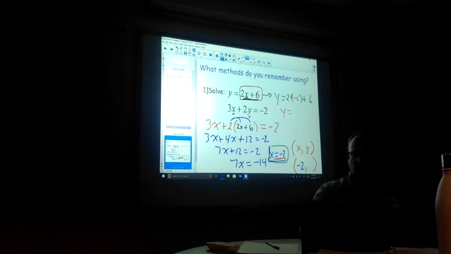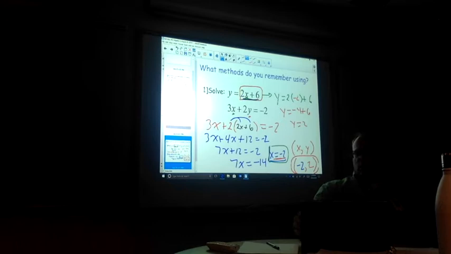Do the arithmetic. 2 times negative 2 is negative 4. We're going to add that to 6. And if I do that correctly, negative 4 added to 6 is 2. So our solution to this problem is negative 2 comma 2. It's a point. If I had graphed these two linear equations on a line, I would see that they would intersect at negative 2 comma 2.